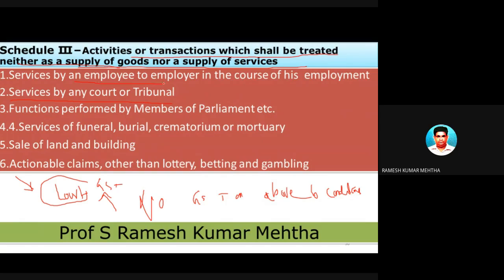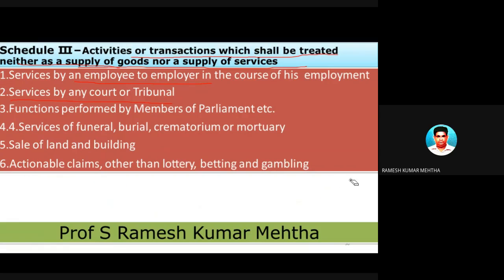Number 2, employer and employee. For example, Nitin Gate is working in a company, or Mandar is working in a company. So Mandar is rendering services to the company, and company is paying salary to him. So whenever a company is paying salary to him, Mandar is having income, and that is liable to be taxed under Income Tax Act. Not that this particular transaction will come under GST.